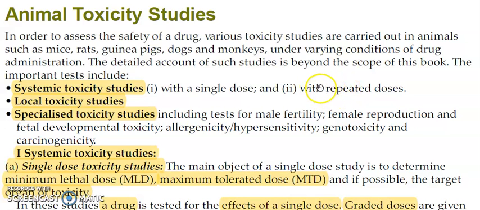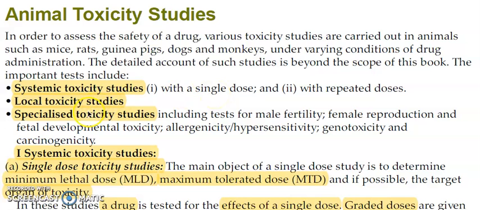Subacute and chronic studies come under repeated doses, whereas single dose means the acute study. We are going to study acute toxicity studies with a single dose, and with repeated doses you are going to study subacute and chronic toxicity studies.